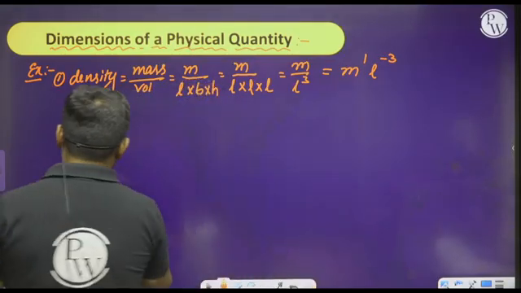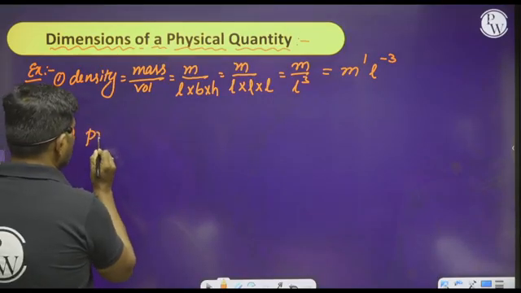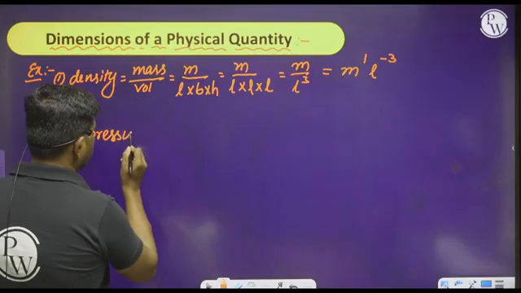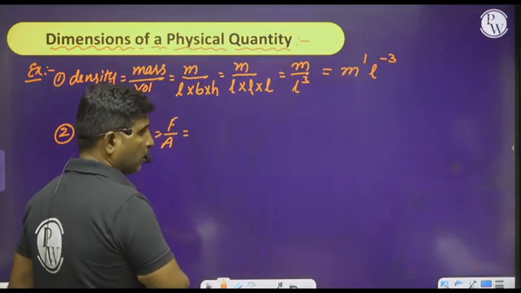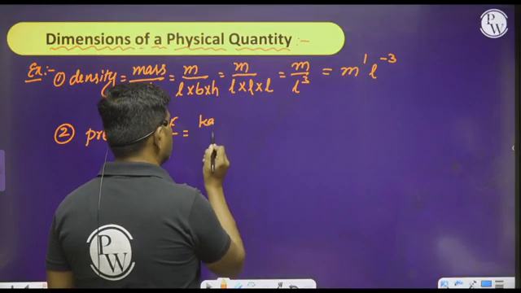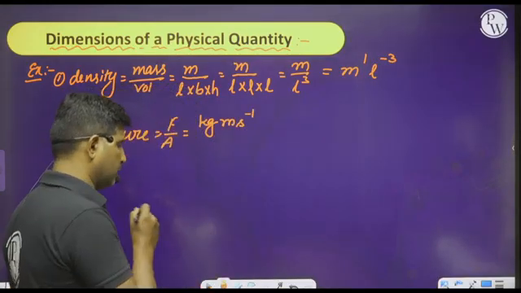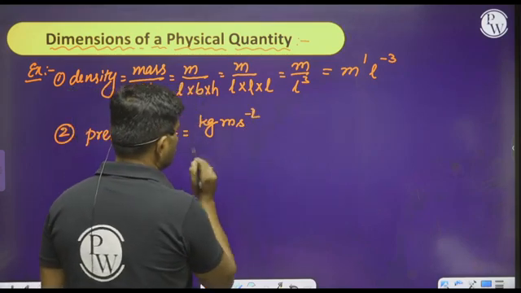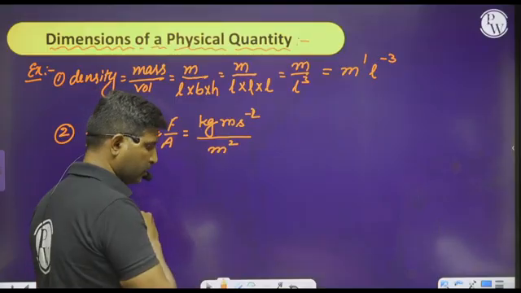Similarly, let us observe the second example. Whenever we want to represent the quantity pressure, pressure is nothing but force by area. Force, how can we define the unit of force here? kg meter per second square. Area is meter square.